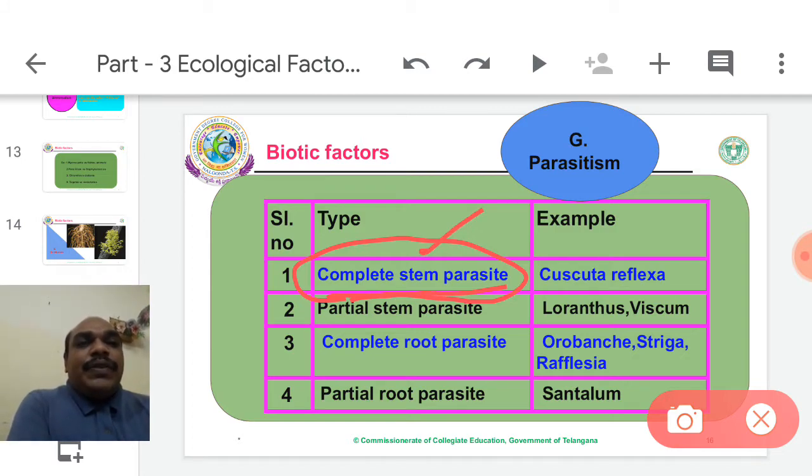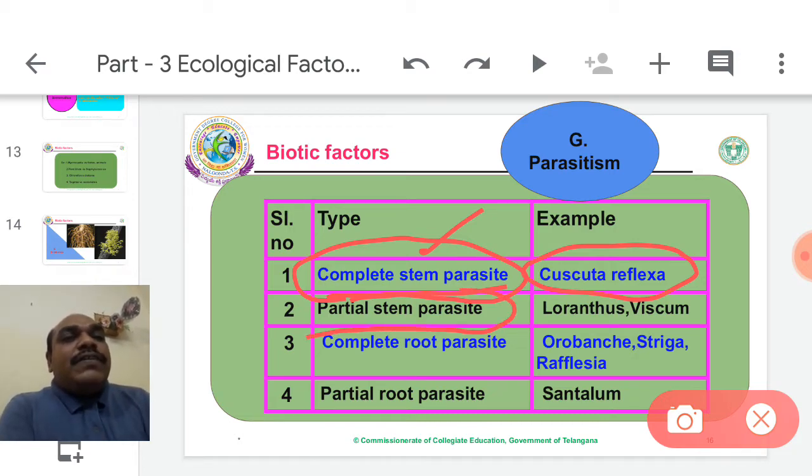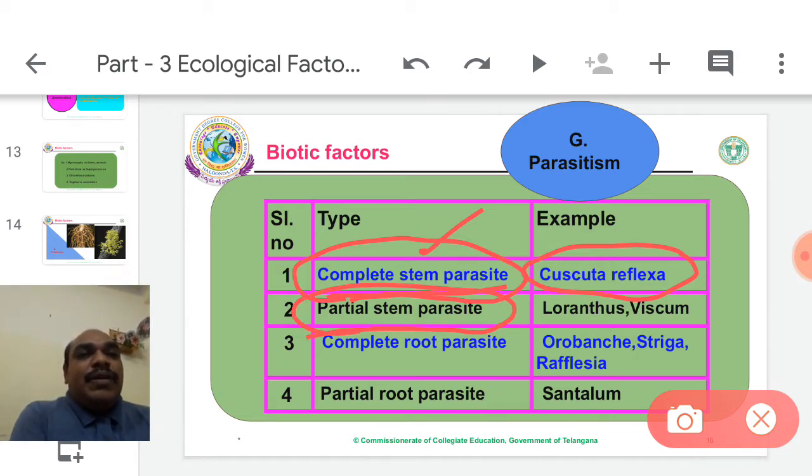In this there are no leaves, so they cannot prepare their own food material. Therefore, these plants grow on another plant's stem. Example, Cuscuta reflexa. Complete stem parasite, it can grow on another plant stem. Partial stem parasite, partial means semi, semi stem parasite.